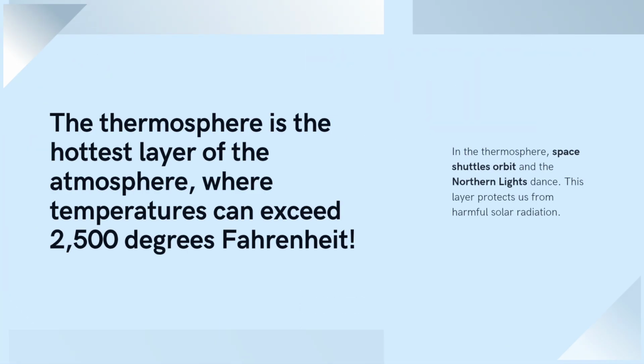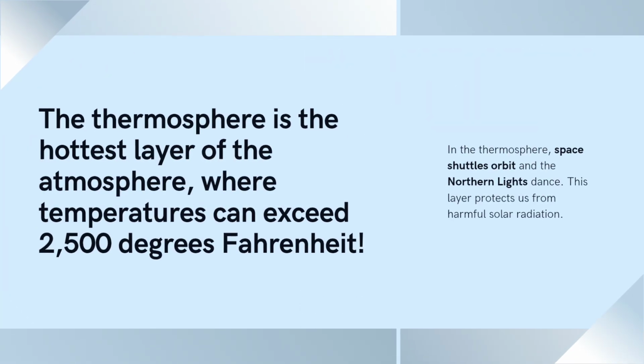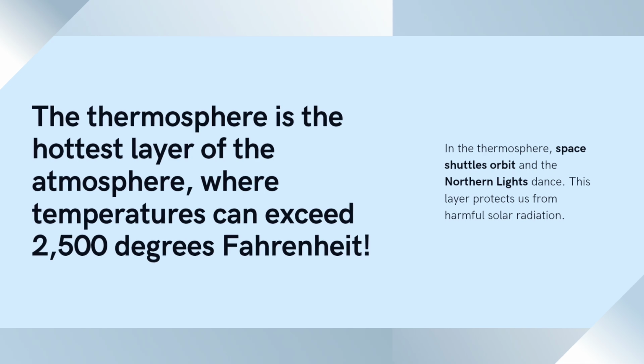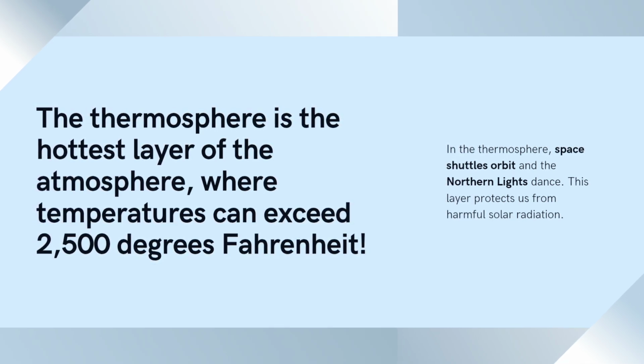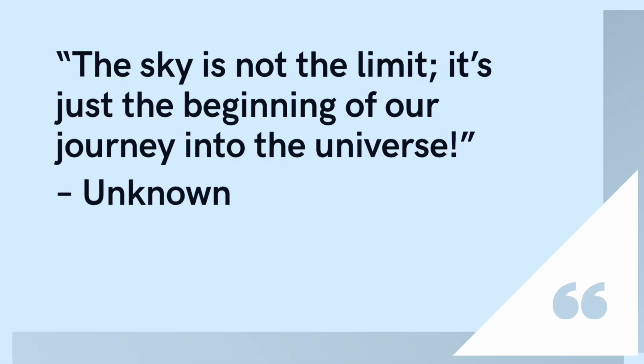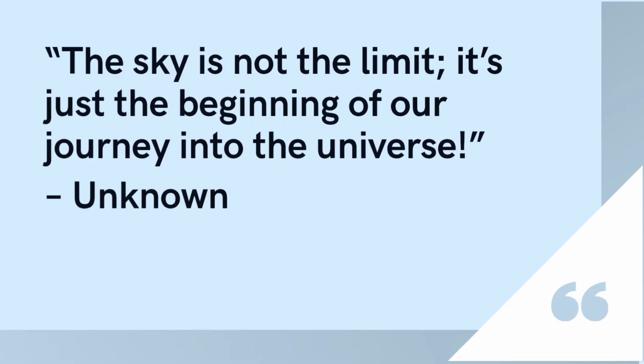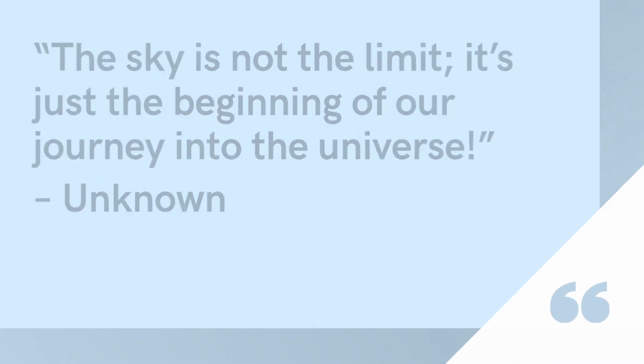5. Exosphere. The outermost layer, fading into space, contains very few molecules and is where satellites operate. Each layer plays a crucial role in protecting life on Earth, regulating temperature, and blocking dangerous solar radiation. Without these layers, life as we know it would not exist.